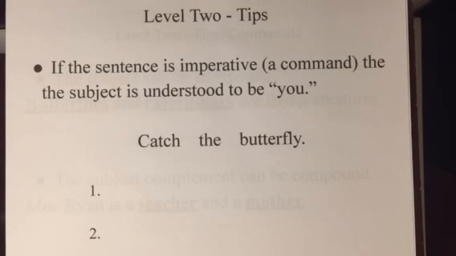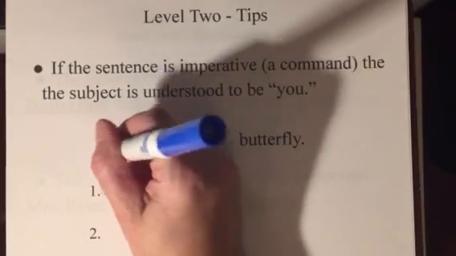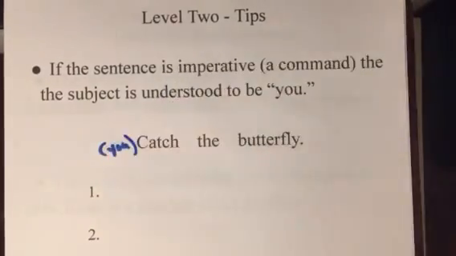All right. Some level 2 tips. If the sentence is imperative, if it's a command, the subject is understood to be you. So, catch the butterfly. Do it. So what I like to do here is put in the you. It's an imperative sentence. I'm talking to you. I'm telling you to do something. So I write it in.